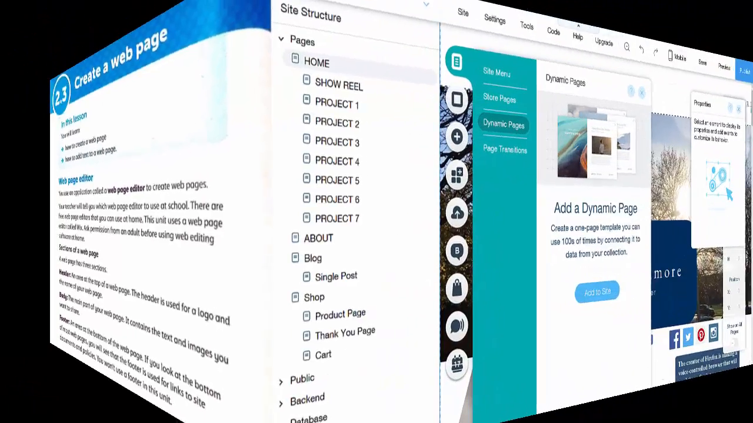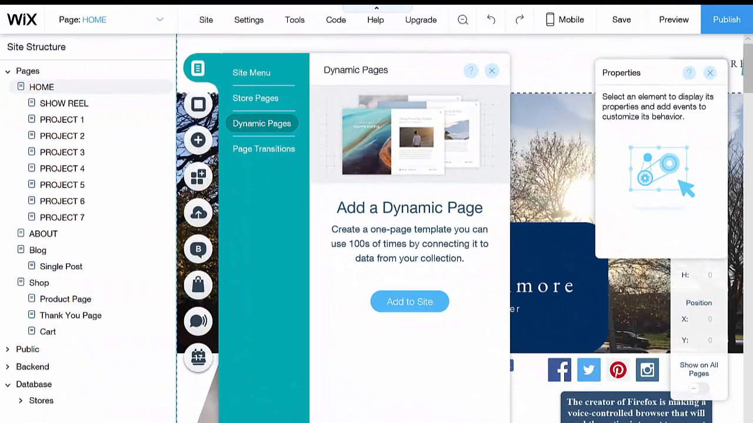Sections of a web page. A web page has 3 sections: header, body and footer. The header is an area at the top of the web page, used for the logo and the name of your web page. The body is the main part of your web page; it contains the text and images you want to share. The footer is an area at the bottom of the web page. If you look at the bottom of most web pages, you will see that the footer is used for links to site documents and policies. You won't use a footer in this unit.